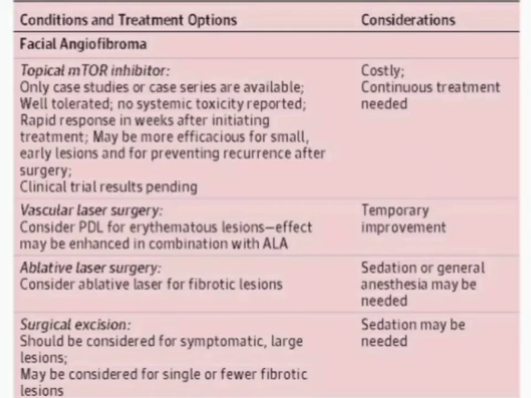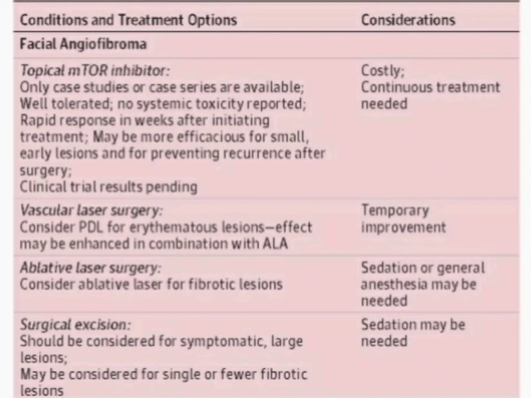By this slide you can understand what treatment options are available. Like for facial angiofibroma, we have topical mTOR inhibitor. I told about the mTOR inhibitor. These are the class of drugs which will inhibit the hyperactivity state of the mTOR. But these drugs are costly and continuous treatment is needed. Next is vascular laser surgery, VLS. With vascular laser surgery, temporary improvement occurs.